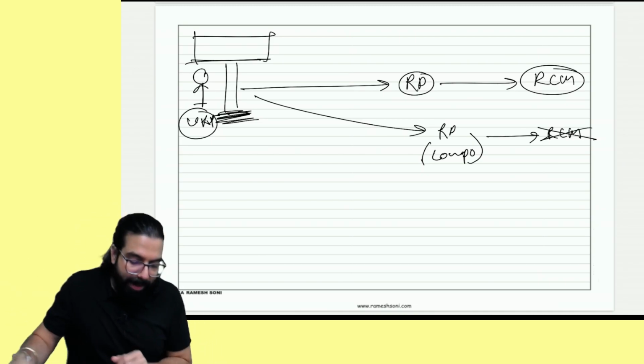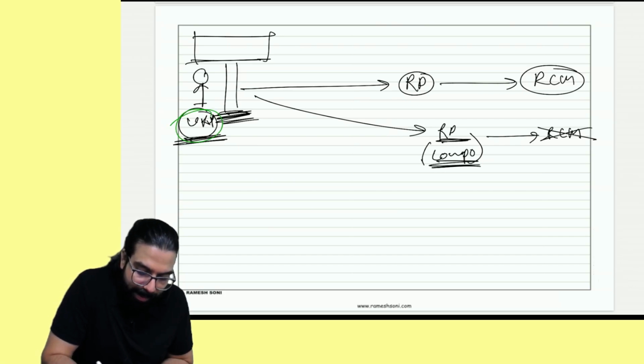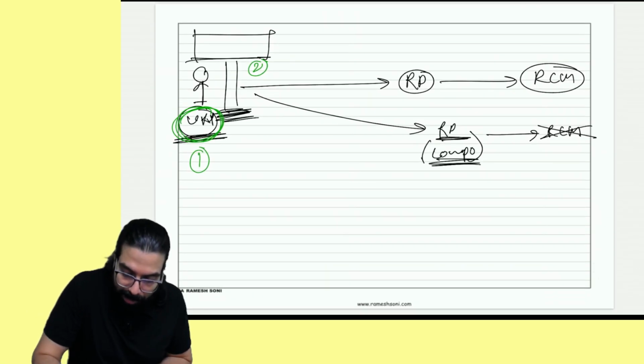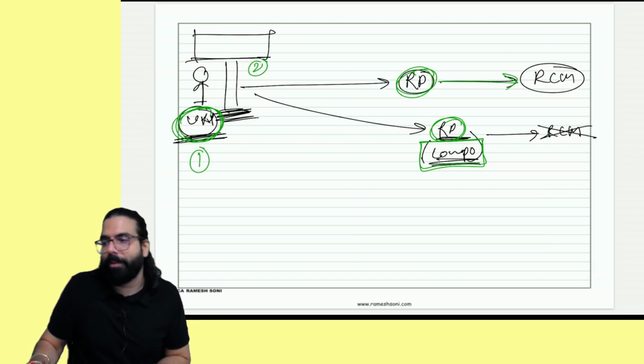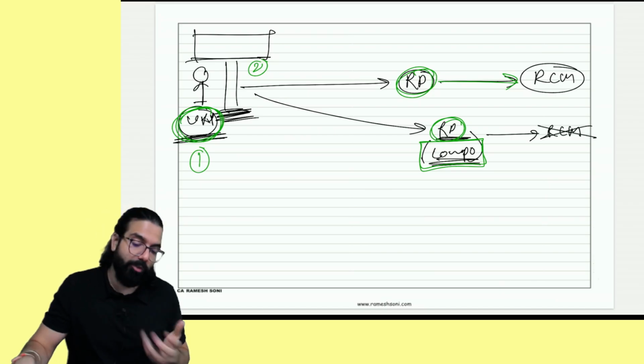Please tell me, everyone. He is unregistered. I am registered but as composition. Number one, he is unregistered. Number two, he has given immovable property. Number three, I am a registered person. Who is liable, everyone? If I am a composition dealer, then not required. If I am other than composition, then only I have to pay GST under RCM. Clear, everyone? Can we go ahead? Yes, sir. Clear. Chalo, let's go ahead.